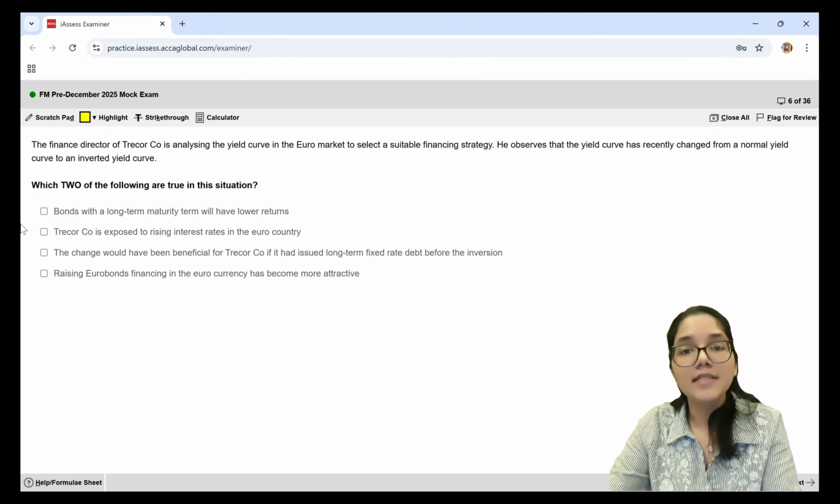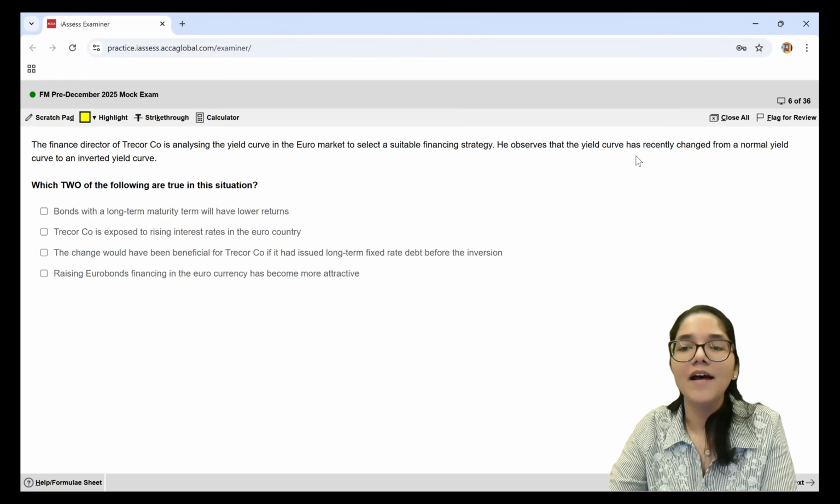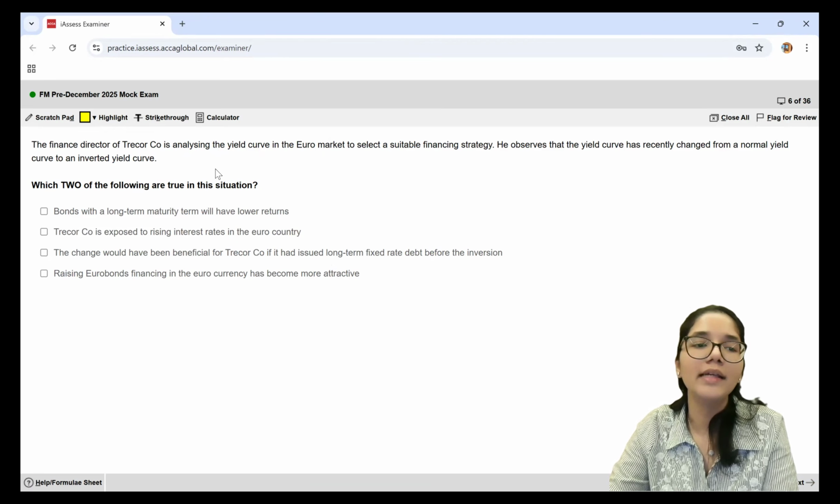Moving ahead to the sixth question now. Which two of the following are true in this particular situation? The finance director of Tracker Company is analyzing the yield curve in the euro market to select a suitable financing strategy. He observes that the yield curve has recently changed from a normal yield curve to an inverted yield curve.